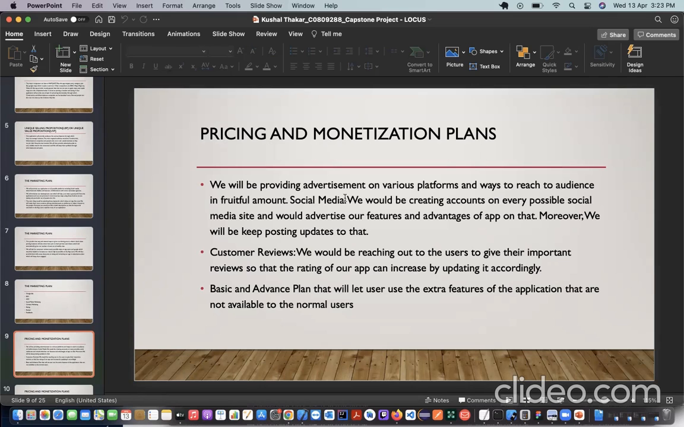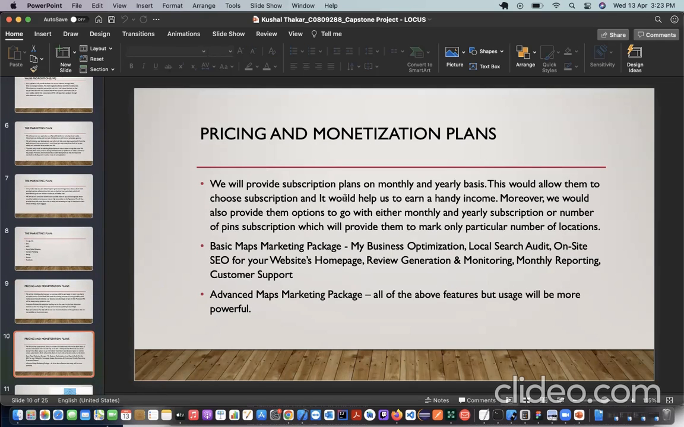We will be providing them with different plans according to their subscription model. So we are using a subscription model for our application, and we will reach out to them and provide them the different features. Next, we will provide subscriptions on a monthly and yearly basis, so they can choose whether to buy monthly or yearly according to their use.